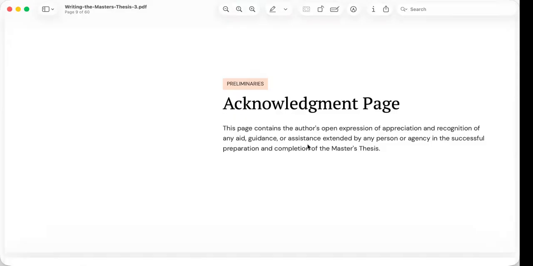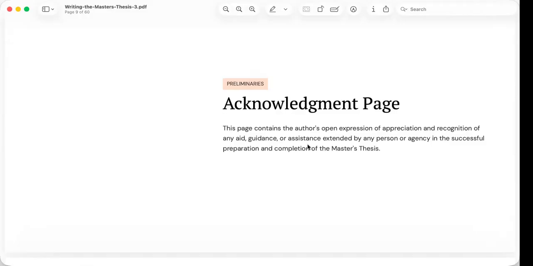This is not the place for lengthy personal stories or highly emotional reflections. Instead, the researcher should clearly identify the individuals or institutions being thanked and briefly explain the nature of their contribution. Sincerity is more valuable than excessive praise.